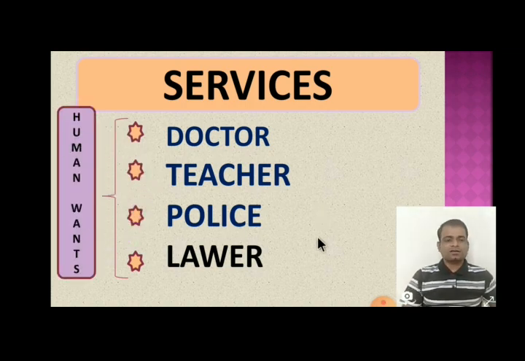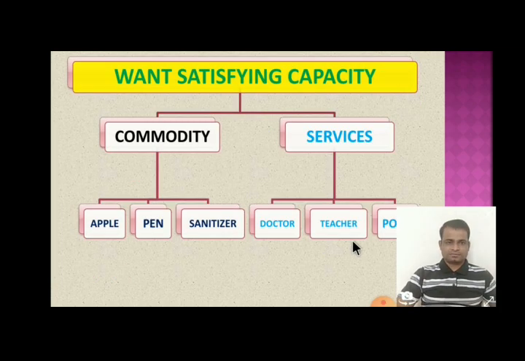So in this way, what is utility? Utility is the capacity of goods and services, capacity of commodity and services, to satisfy human wants. In other words, want satisfying capacity of commodity and services is known as utility.